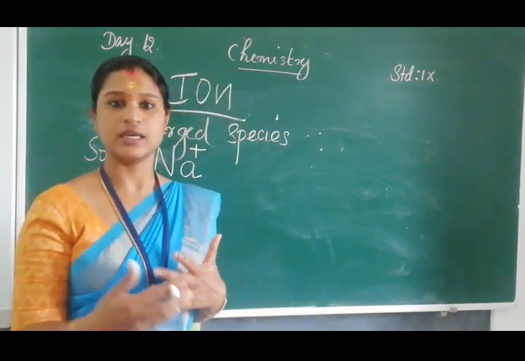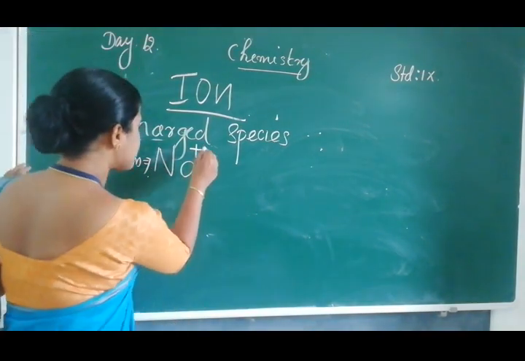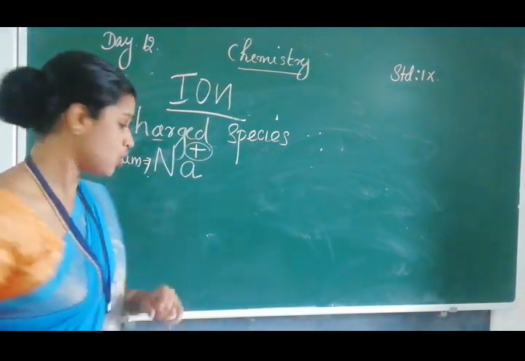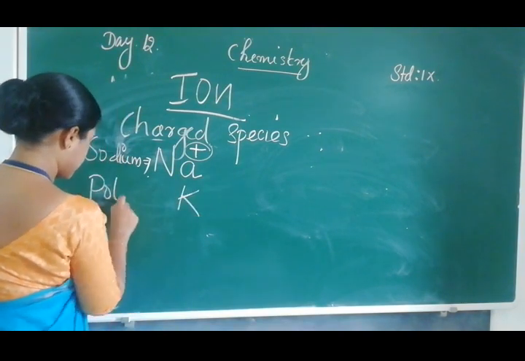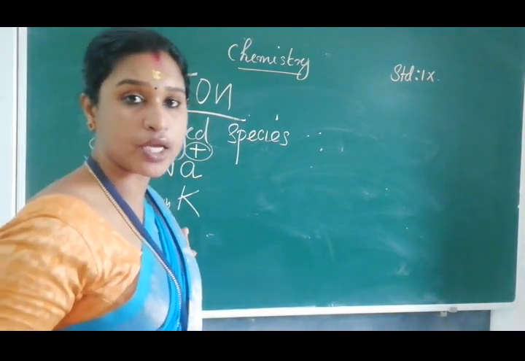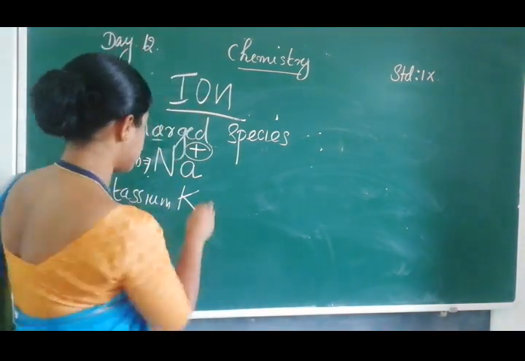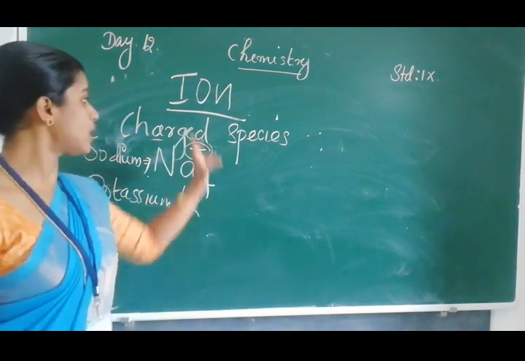So sodium, its symbol is Na and this possesses a positive charge. കണ്ടോ? Another one, K, it is potassium. It's an element. It can be denoted by the letter K, possessing a positive charge. So an element with a charge is known as ion.